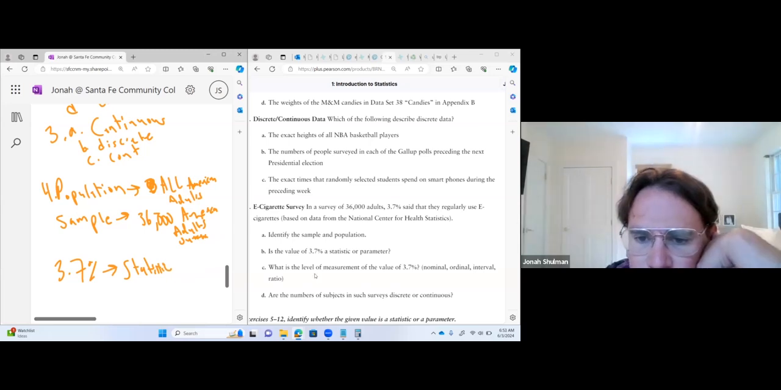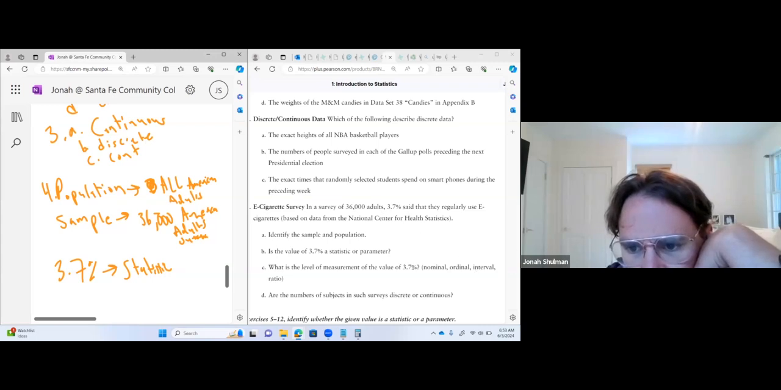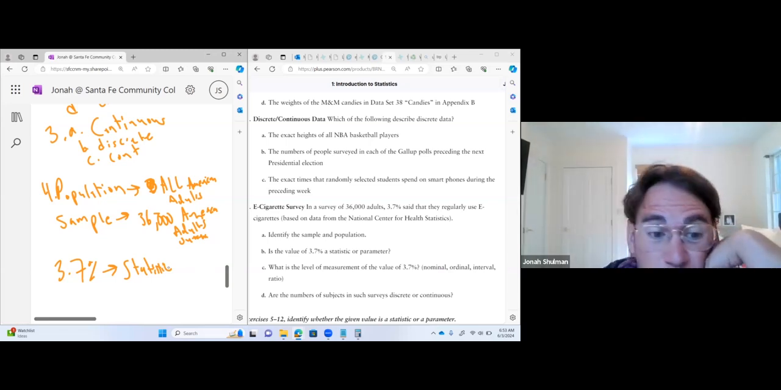Now, what level of measurement is this? We do have a true zero, but it's 3.7% who said that they regularly use that. So nominal, ordinal, interval, or ratio. I kind of want to go with ratio for this one. I could be wrong, but I'm thinking it's ratio. If you have a better reason, let me know.